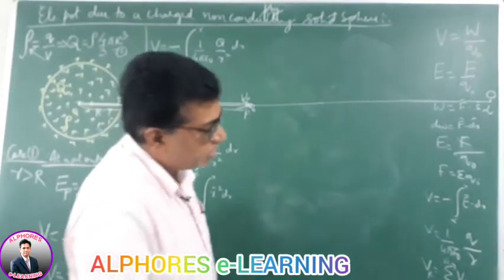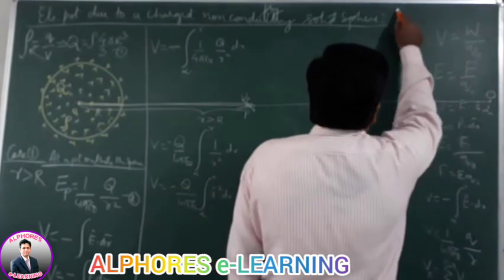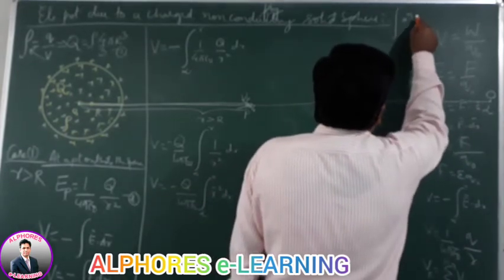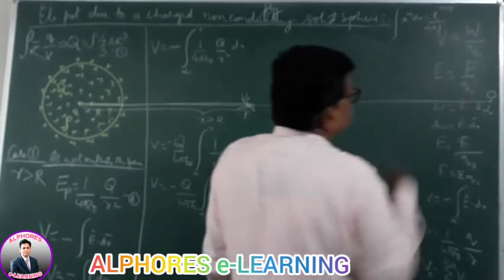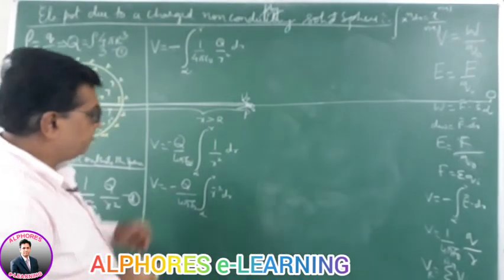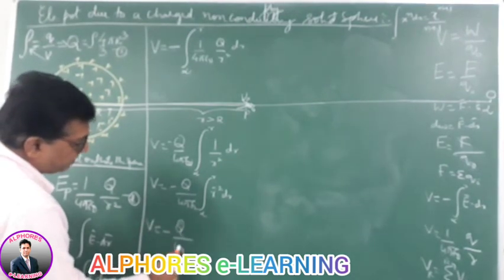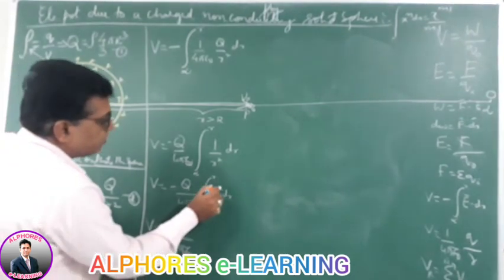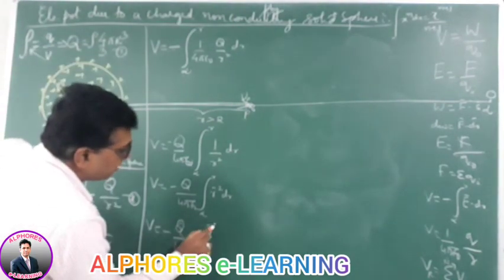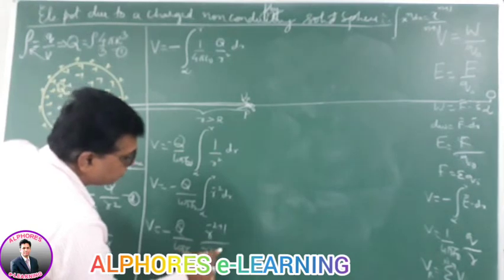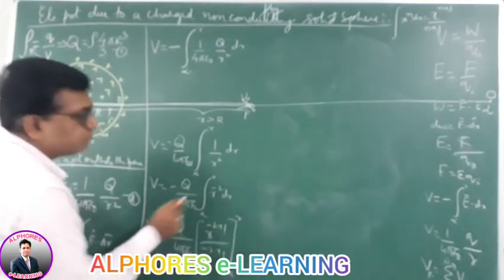You know, according to integration you have learned in your earlier classes, integration of x power n dx is x to the power of n plus 1 by n plus 1. So based on that, potential I can write as minus q by 4 pi epsilon naught times r power minus 2 plus 1 by minus 2 plus 1, between the limits infinity to r.